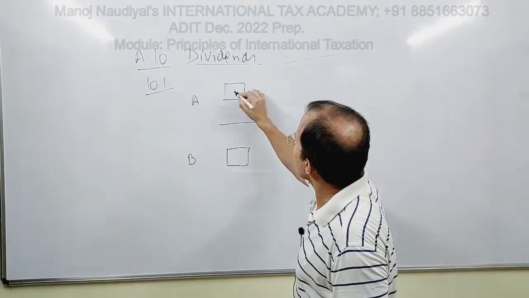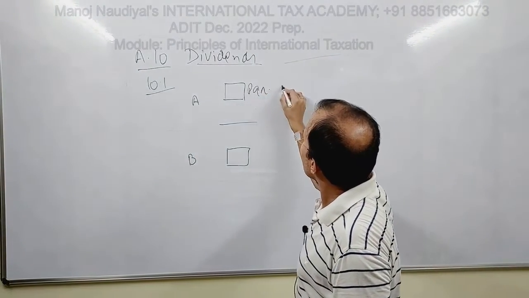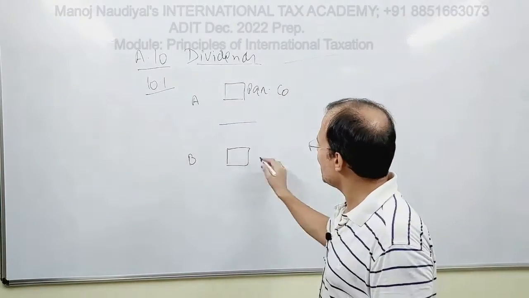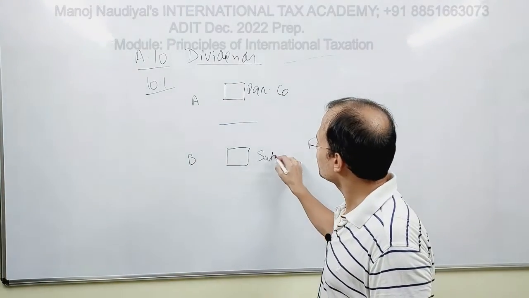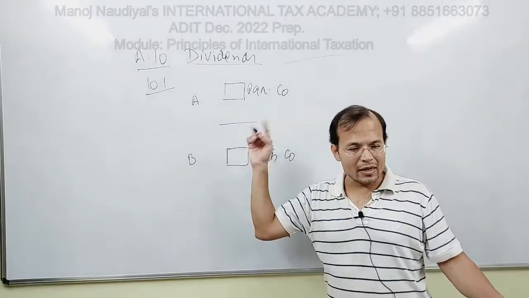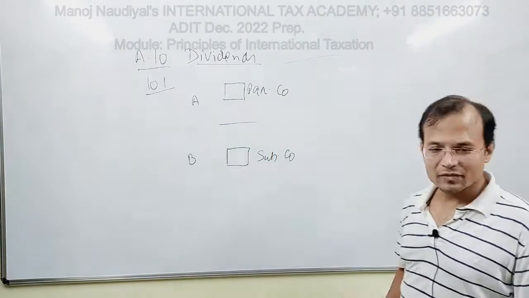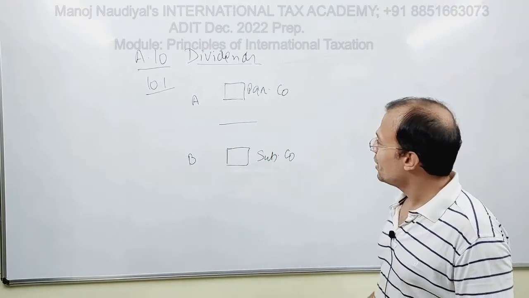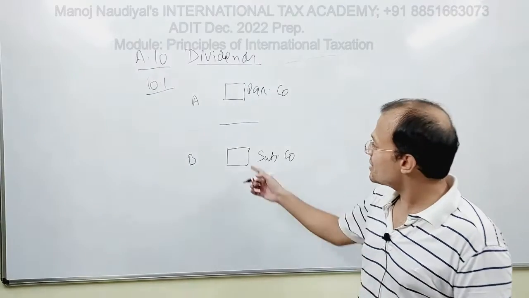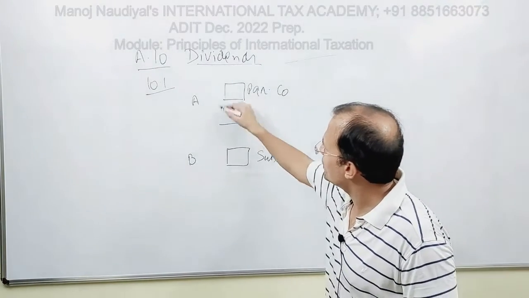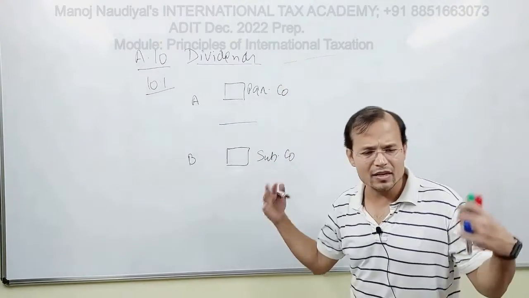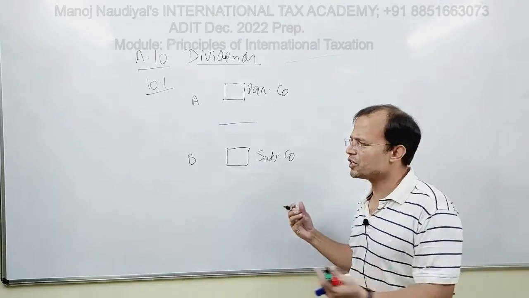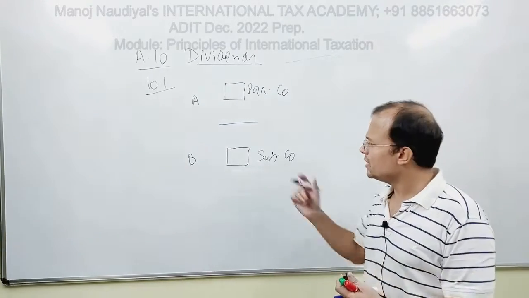They have a company, for example, this is a parent company, Parco, and this is a subsidiary company, Subco. Parco would be holding a certain percentage of shares, percentage capital in Subco.